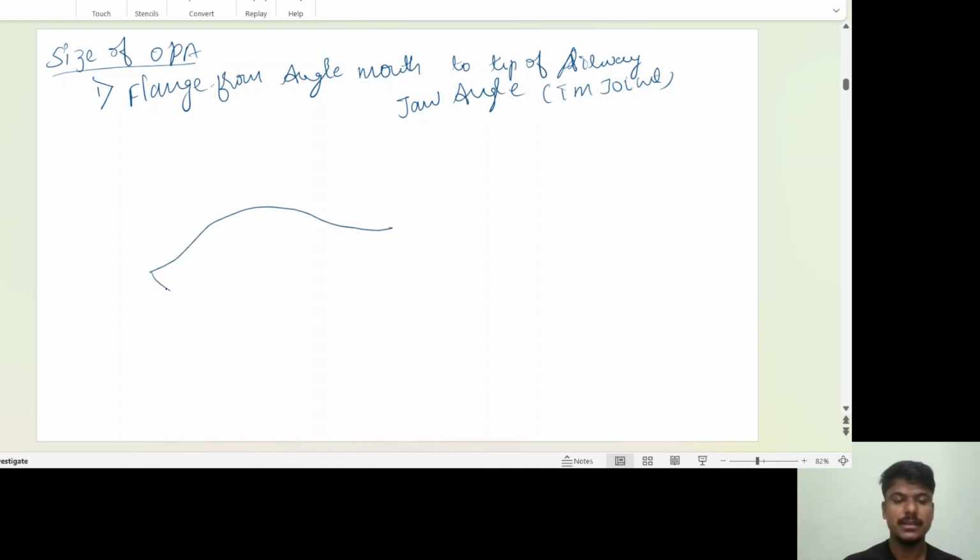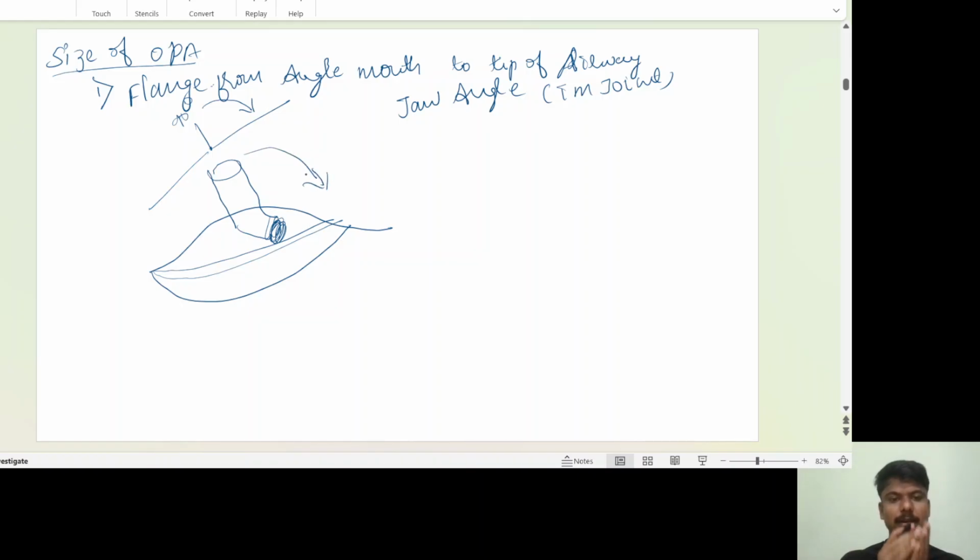See, if this is your lips, and this one is your oropharyngeal airway, it is at a 90-degree angle. You take it down perpendicularly, upside down. You keep it that way and go inside.